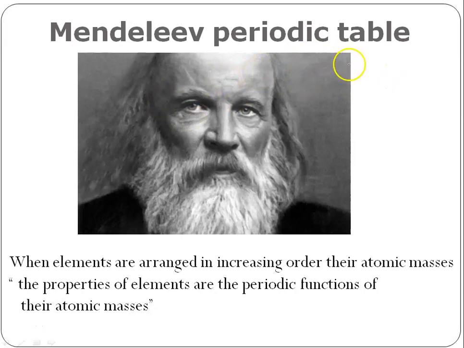So Mendeleev, during his period, a total of 63 elements were discovered. We knew about 63 elements, and what he did was collect the chemical properties of those elements. He did an experiment and collected a lot of chemical properties.